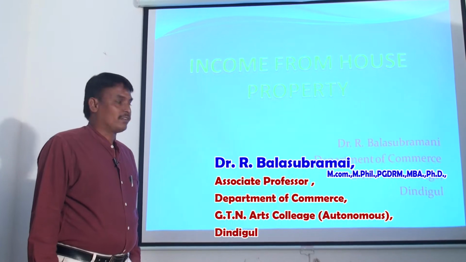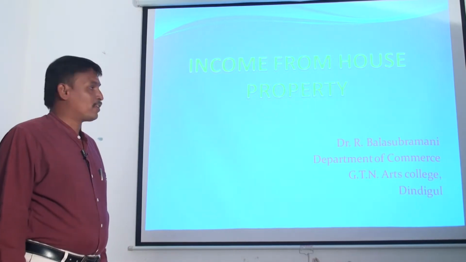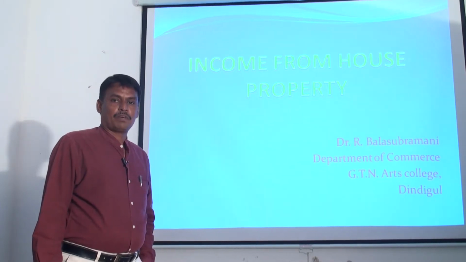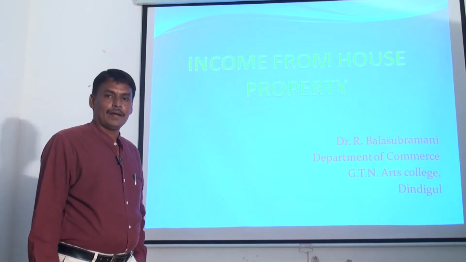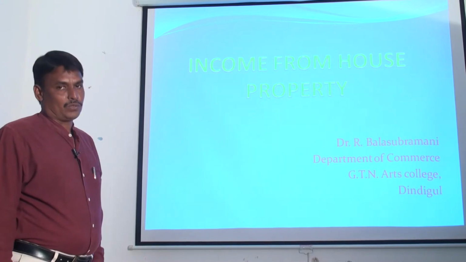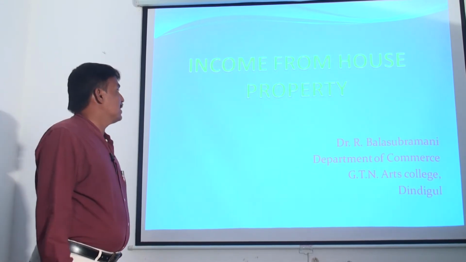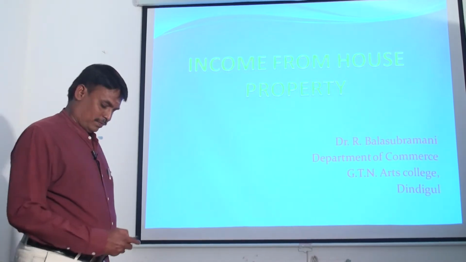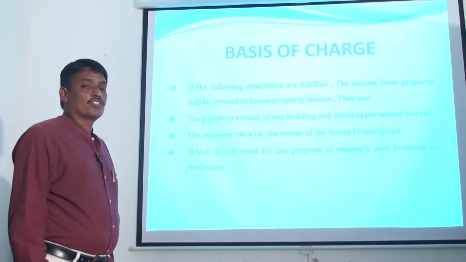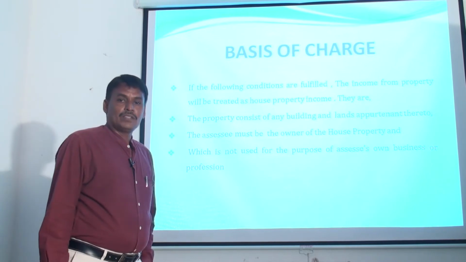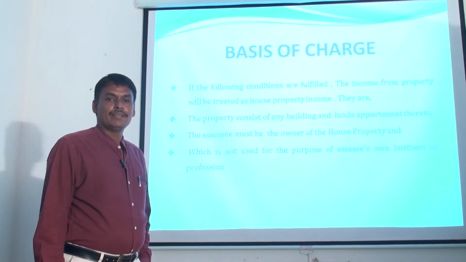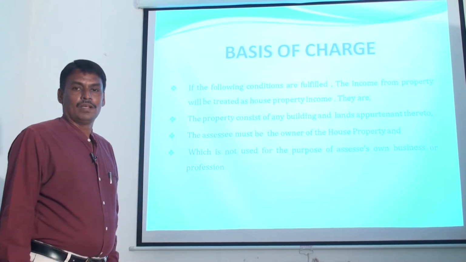There are 5 heads of income. They are income from salary, income from house property, income from business or profession, income from capital gain and income from other sources. Among the 5 heads of income, income from house property is the second head of income. The basis of charge: the basis of calculating income from house property is annual value.